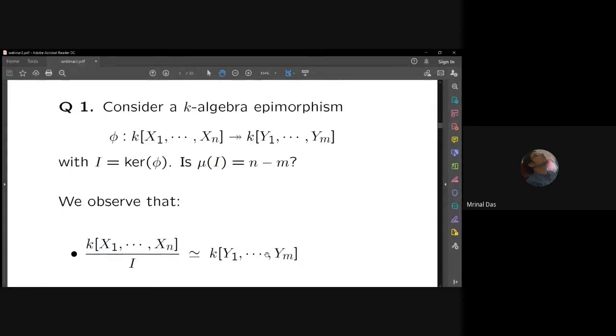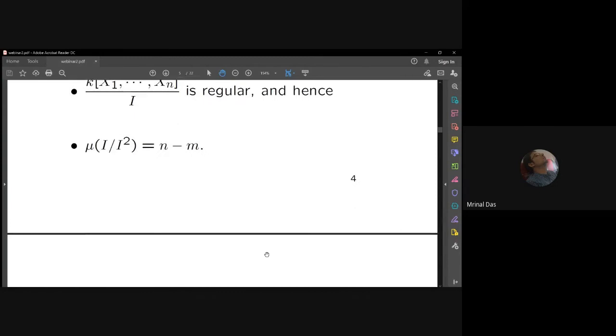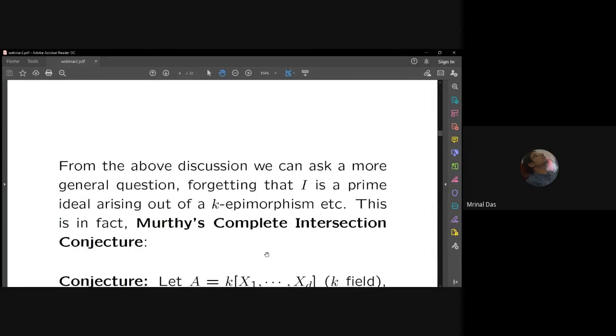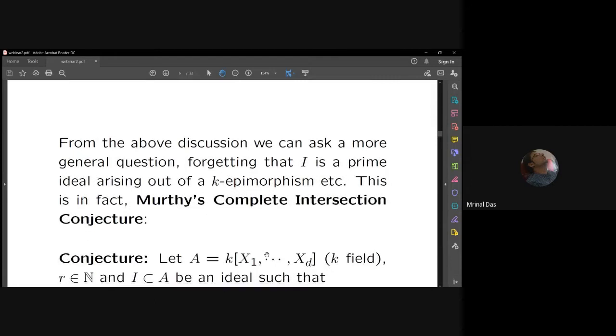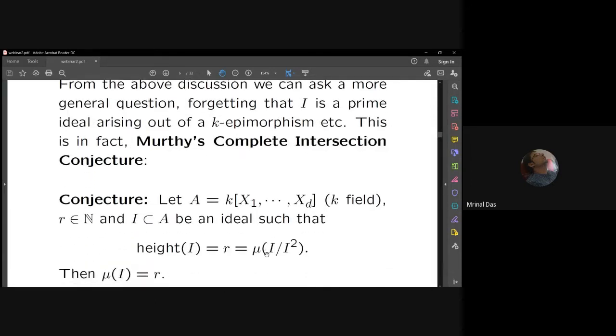And suppose I impose this condition that I mod I square is generated by n minus m elements, then whether I is generated by the correct number of elements. So I just spoke it roughly, but let me put it in the form of a conjecture, which is due to Murthy. So that's what is mentioned here. So Murthy's complete intersection conjecture is the following.